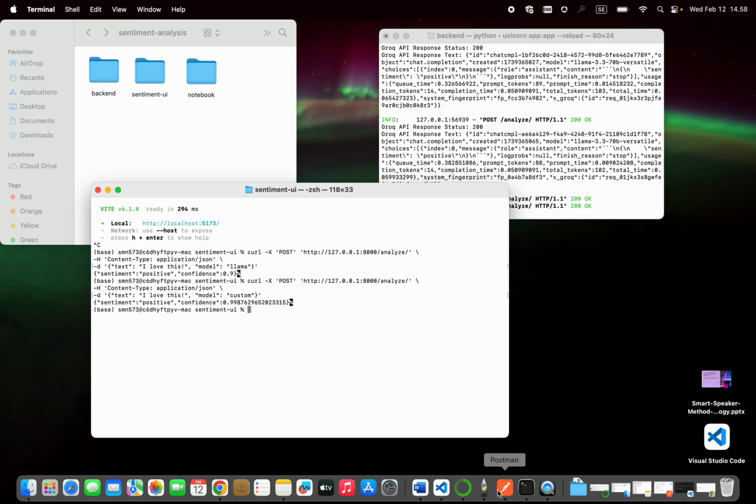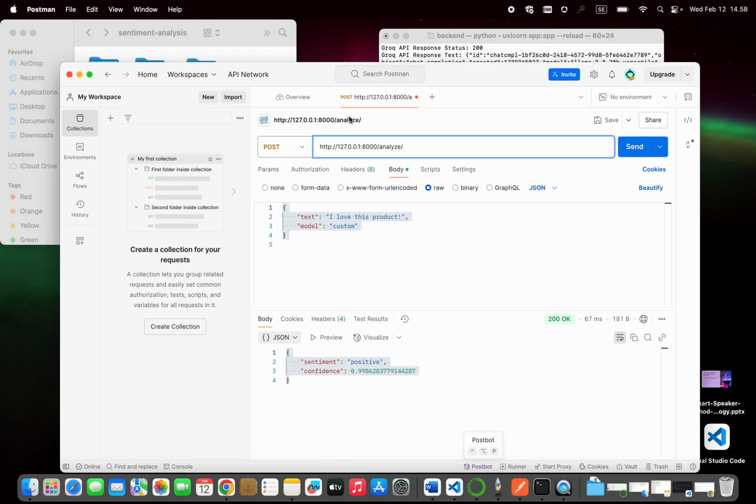And then the other one is Postman. The only thing you need to do is press new here and paste the URL here and choose POST, and then choose raw instead of none, and give a text and model, and then you can see the output here. Then we just press send and it shows. We can change what we want here.